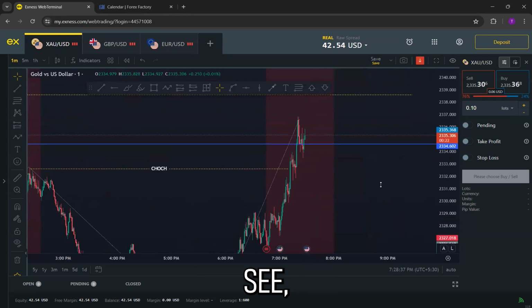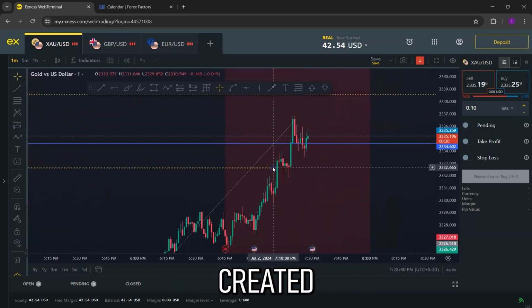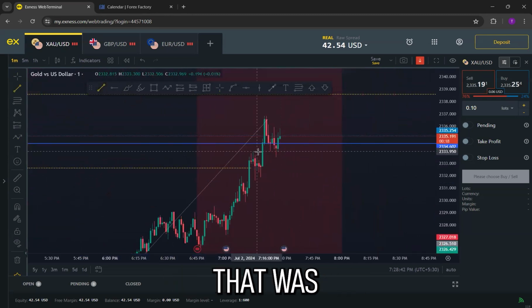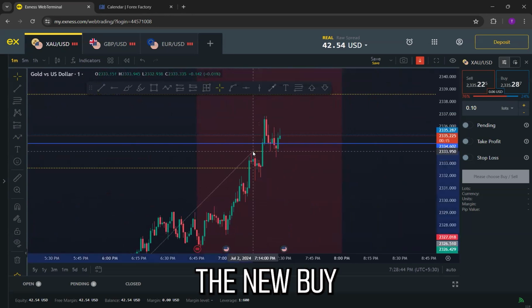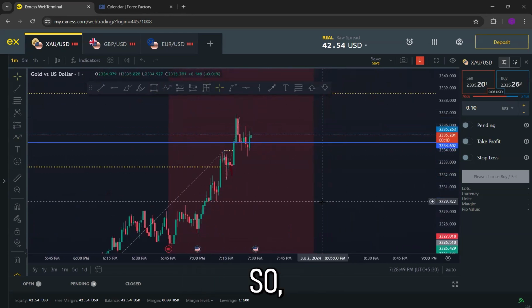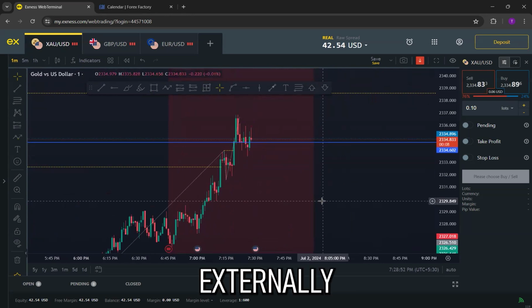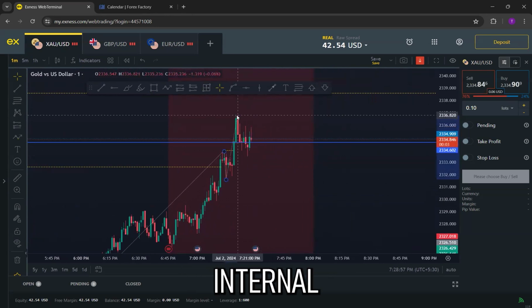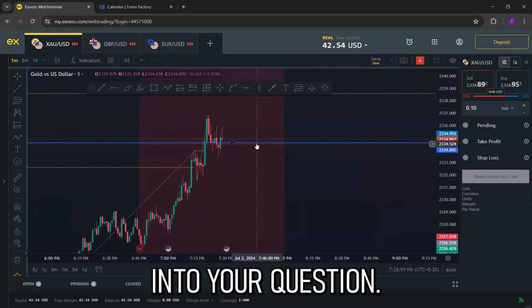Now from here, you have to see which is the last momentum that has been created by the market. So this was the major resistance that was created by the market over here as well. This was the new buy leg in the market, and this is the sell leg. Again, the buy leg has been created. So externally the structure is upside only. Now we have to look at the internal structure, whether we have to take a continuation entry or a reversal entry.